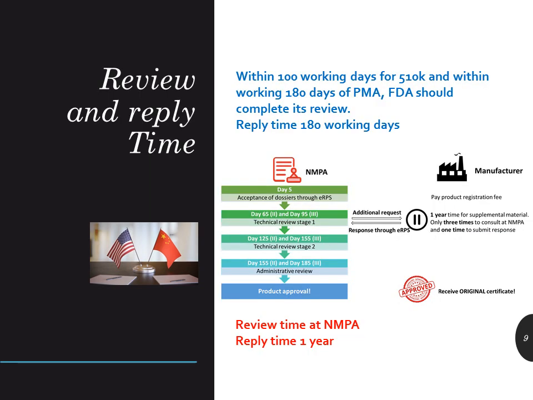The time to get a final approval is also thrilling to follow. Within 100 working days for 510K and 180 working days for PMA, FDA should complete its review. In China, for Class 3, the review time is almost the same as for PMA in the US. The Chinese authority needs longer, 155 working days, for Class 2 medical devices than for 510K. Regarding reply time for deficiencies on the manufacturer's side, the Chinese authority allows a less strict 1-year time to reply, in contrast to 180 working days for additional information in the US.